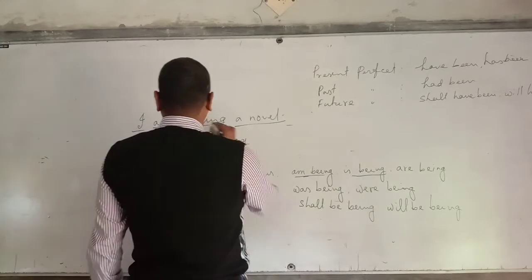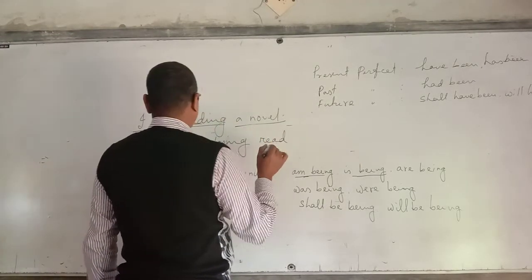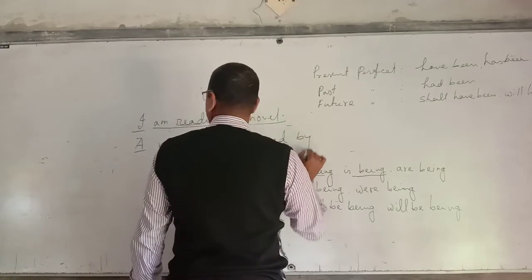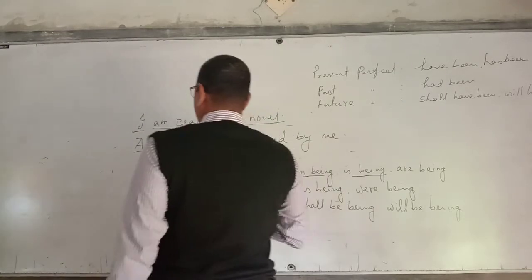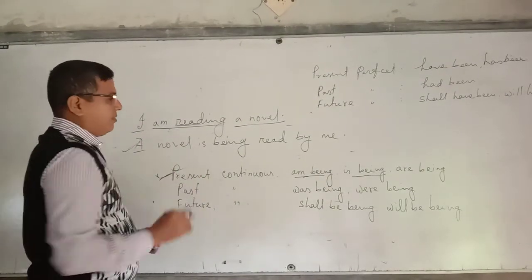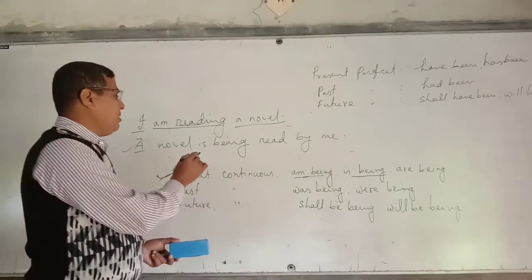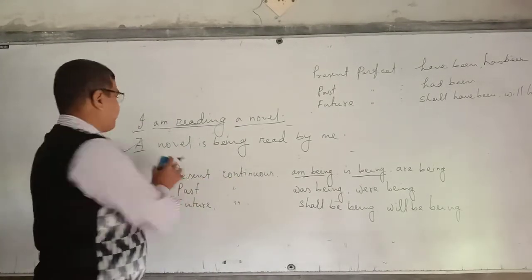Is being read, past participle form read, by me. A novel is being read by me. It's an example of present continuous tense and we use verb to be as is being.